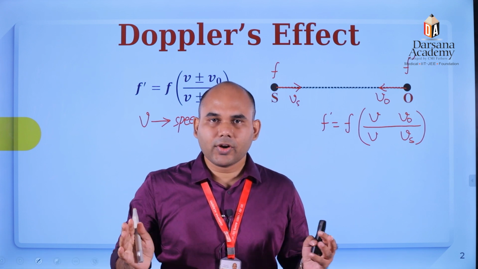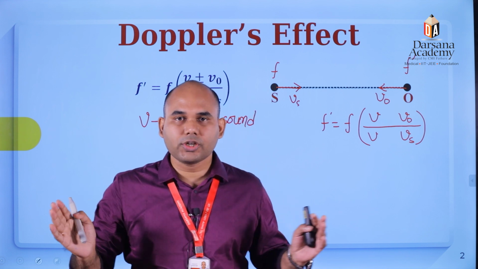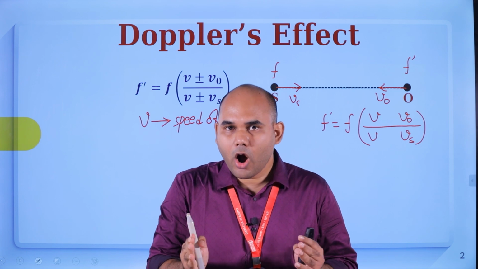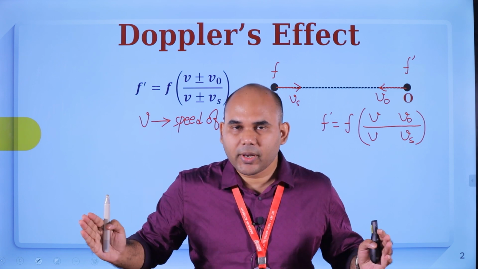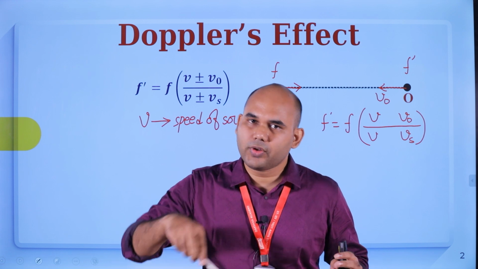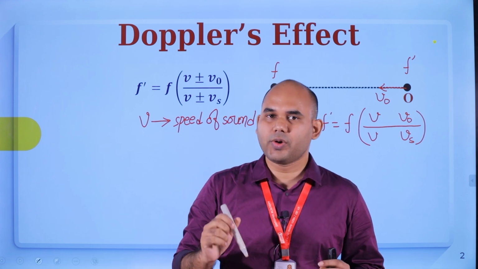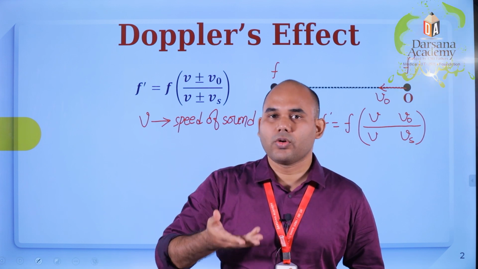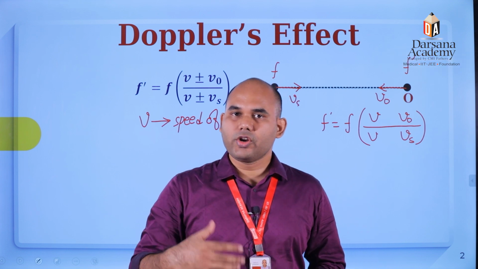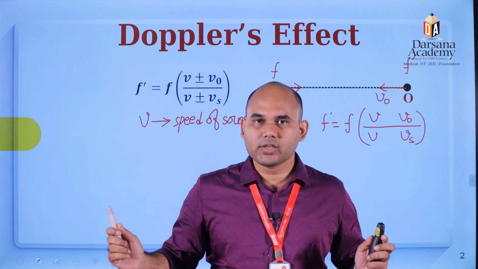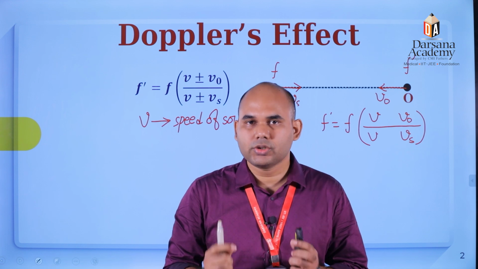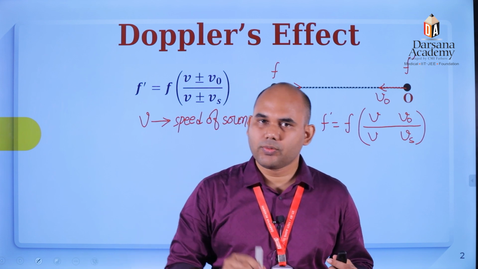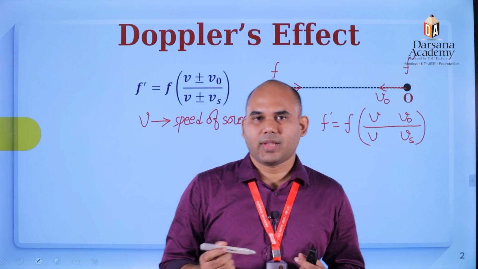When there is relative velocity of approach, they are approaching each other, the frequency will increase, and when they are moving away, with relative separation between source and observer, the frequency will decrease. Observer always in the numerator and source in the denominator.